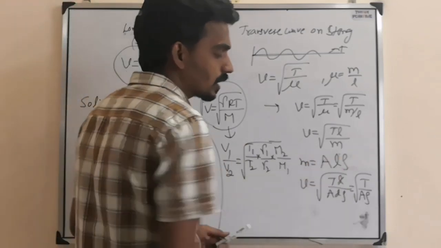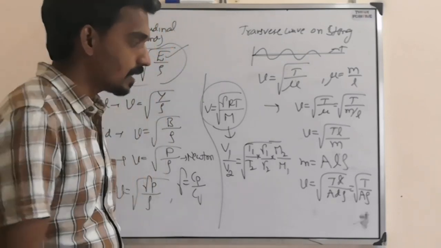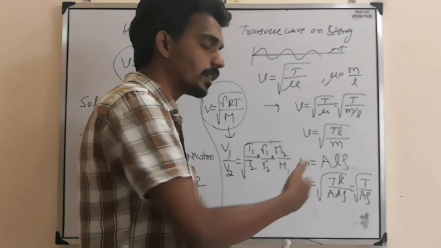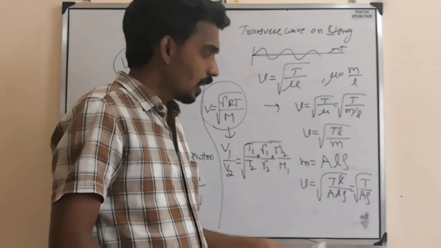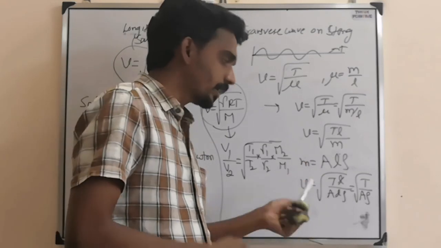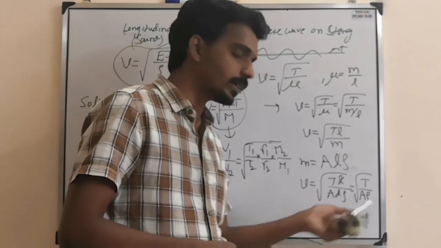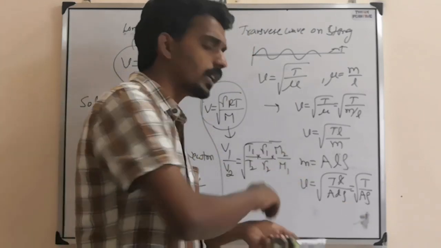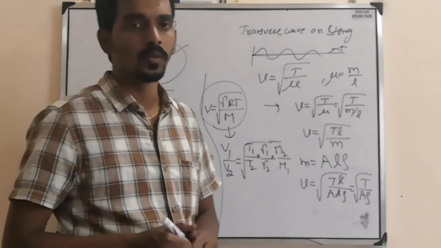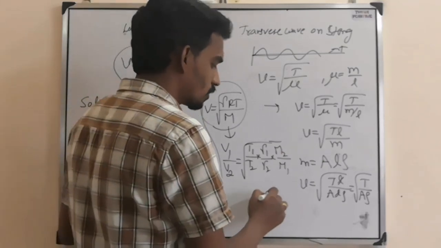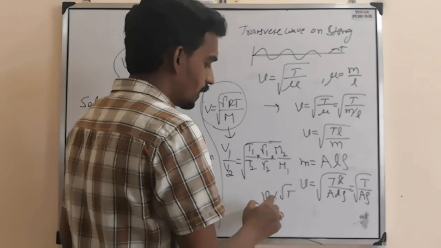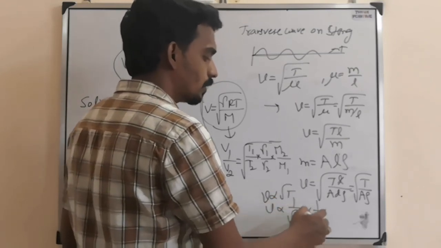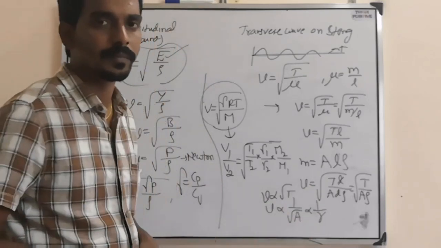But here also they will ask comparison based questions. As tension changes, speed changes, so that you can take the ratio. As radius changes, then speed changes. As medium density changes, then also speed changes. So here also they can ask comparison based questions, like speed proportional to root of tension, speed inversely proportional to square root of area, or inversely proportional to radius.